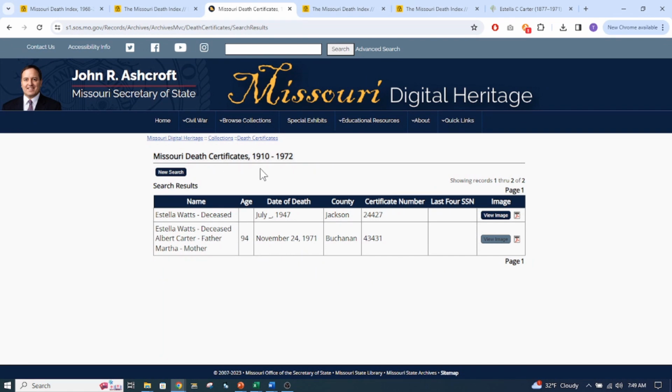So I wanted to point this out. The death certificates are available for 1910 through 1972. So on this one, I can find Estella by going to this Missouri Heritage.